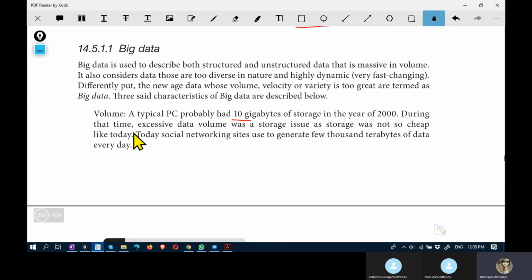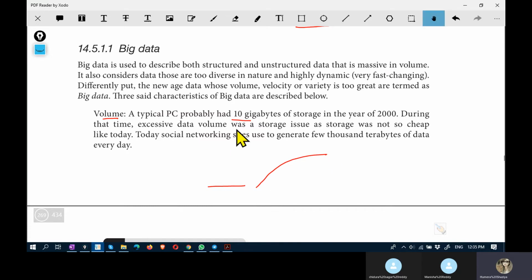However, with social media, the web, and the prevalence of smartphones, the volume has increased exponentially. It is not increasing in a linear format, it is increasing exponentially at a very high rate.